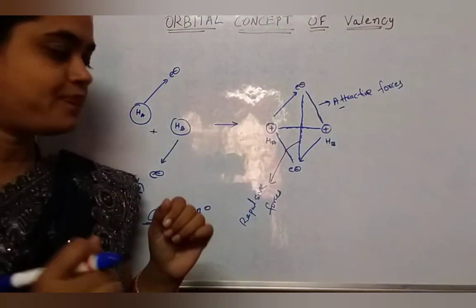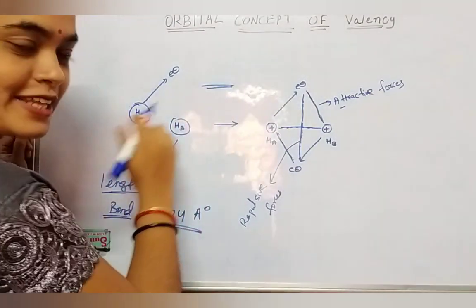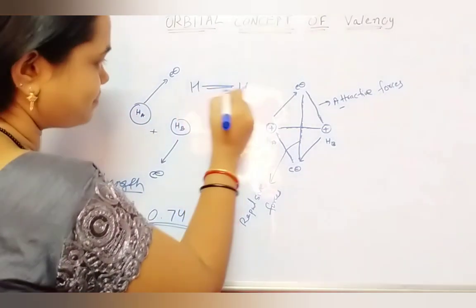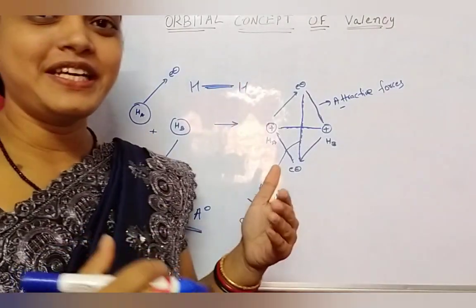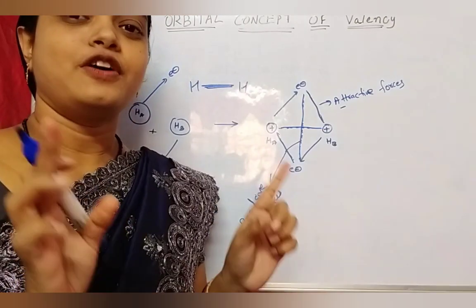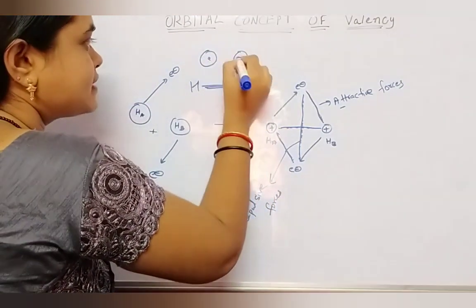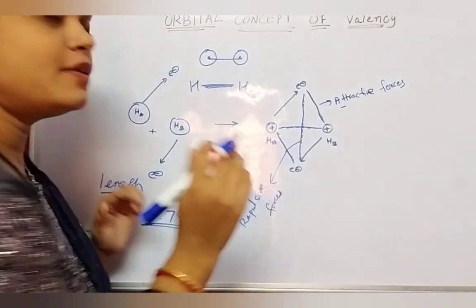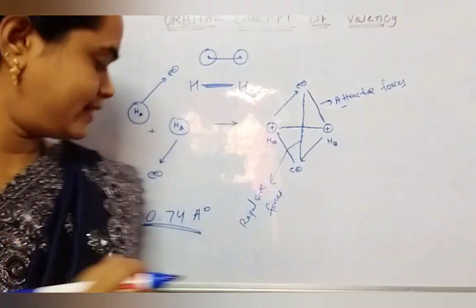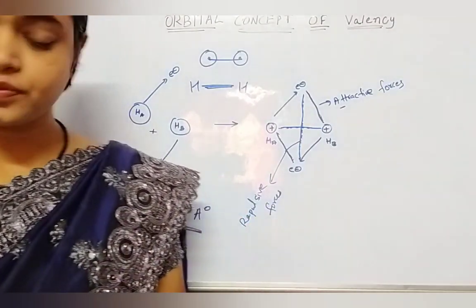Bond length simply means the length of a bond. But in chemistry, bond length means the distance between the two nuclei of two atoms. The distance between two nuclei of two atoms is the bond length. In hydrogen, the bond length is 0.74 angstroms.